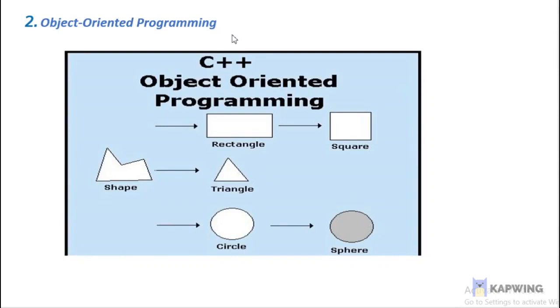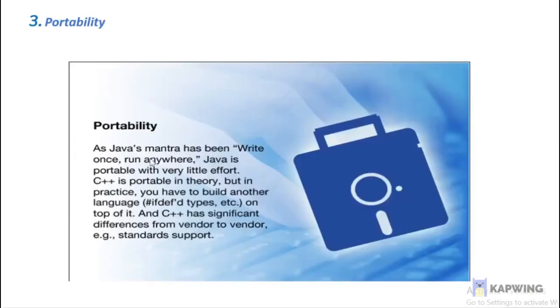Object-oriented programming models real-world entities, and it is one of the most important features because of which C++ became famous. Everything is treated as an object in C++. That's why it is called object-oriented programming. Objects are used for performing all kinds of functionalities. It has various features like polymorphism and inheritance, which aim to bind functions and data together in a single unit to make applications secure and efficient.